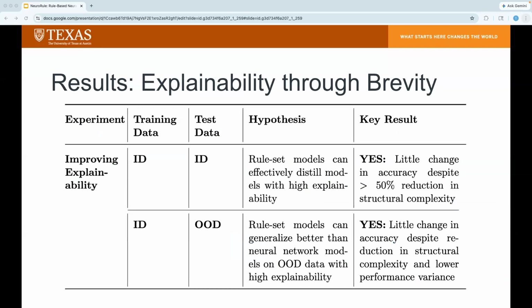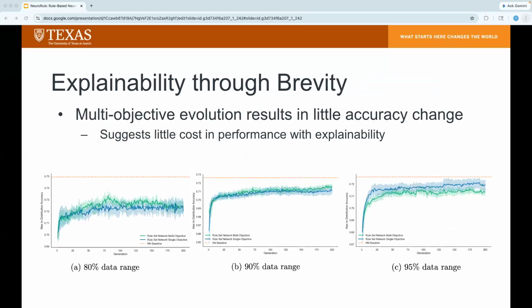So the analysis now turns to the results regarding the explainability pressure, specifically investigating whether the transition to human readable rule sets affects the overall model performance. Generally, adding the brevity objective results in little change in accuracy despite significant reductions in structural complexity. So the results demonstrate a significant functional similarity between the single objective and multi-objective evolved models. As shown in the heart disease task here, the rule sets evolved with both accuracy and brevity, which are shown in green, almost entirely overlap with the unconstrained models, which are shown in blue.